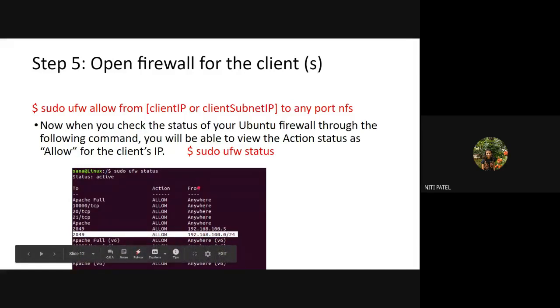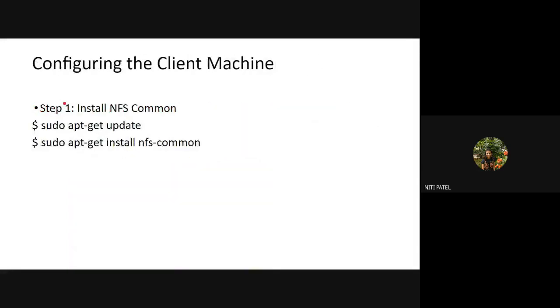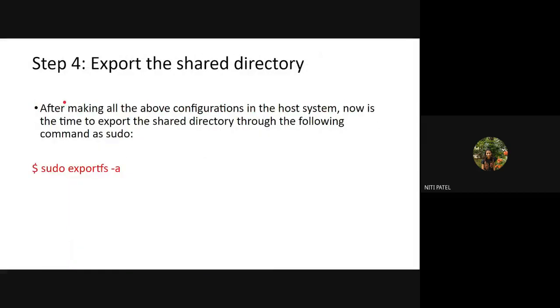Okay. So once the file is received, how can a client check whether it is received or not? By executing this command. If I get this output, if I get to see the port number, which means the file is coming to my particular IP address, and I can perform whatever action I want with respect to that particular file. Okay, so step number 5 is done after the data is exported from the server machine and is reaching the client machine. Okay. So this was all with respect to your server machine.